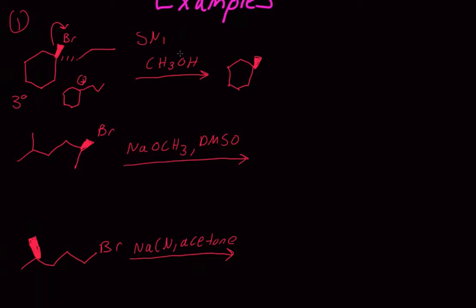Our oxygen is what's doing the attacking because it has that lone pair, so it's going to come in and attack. Not that one, because our leaving group leaves first. It's going to attack the cation, the carbocation. And our oxygen is bound to an H and a CH3. Now this gives a positive charge on our oxygen.